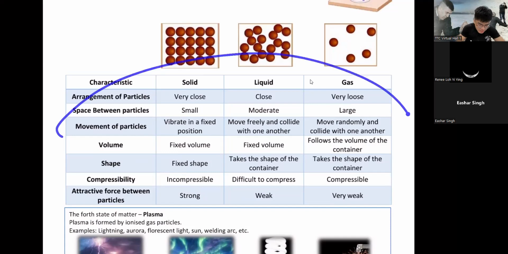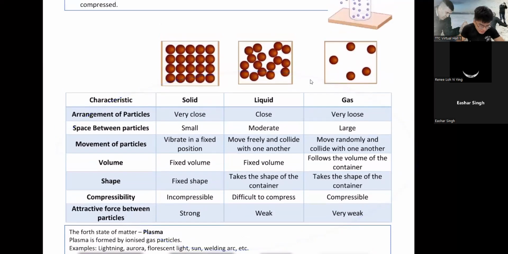All right, so all these are already summarized for you. Like for example, arrangement. How are they arranged? Solid is very close, as you can see here. Liquid, not very close, but still close. And then gas is very loose. They're not even next to each other. They're just running here and there. It's like you have 5 children running in the same football field. They just go crazy, run here and there, because there's a lot of space.